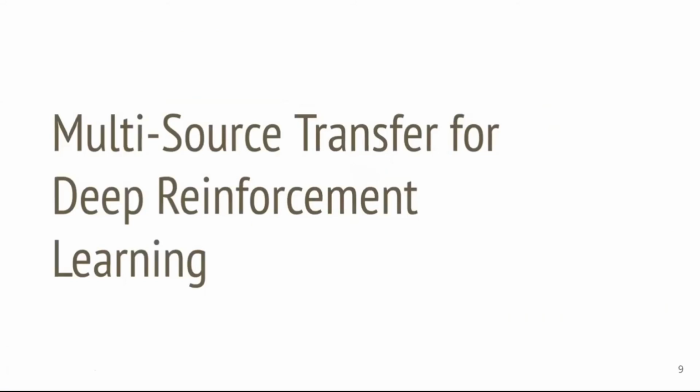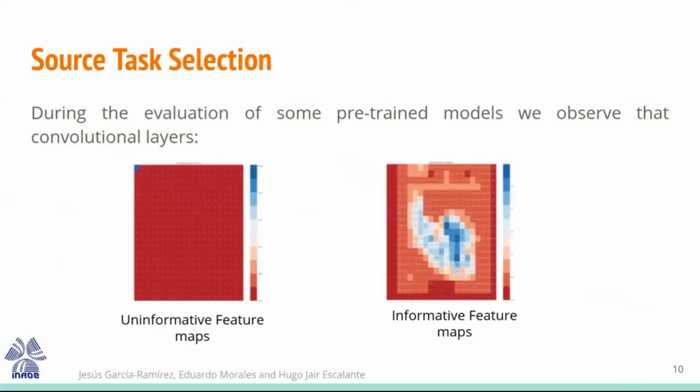Now I will introduce you our method, multi-source transfer learning for deep reinforcement learning. During the evaluation of some pre-trained models, we observed that the feature maps in the hidden layers are like the two images that I show you here. Some of them produce outputs with a uniform background, like the left figure.